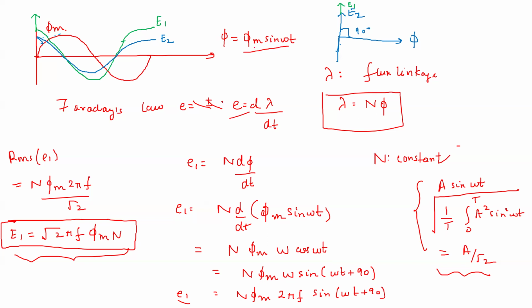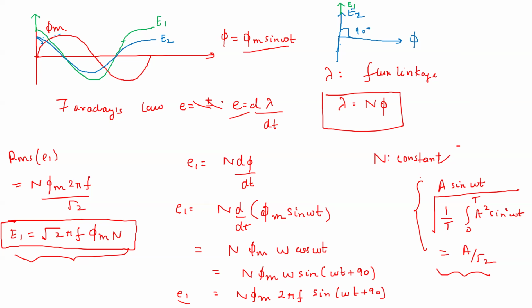So let us suppose we take phi s = phi m sine omega t. You can also take phi m cos omega t. It's not a problem. So for now let us take phi m sine omega t. So what will E1 become? It will become N into d by dt of phi m sine omega t. Because phi m is a constant peak, phi m will come out, and there will be only the derivative of sine omega t. So what is the derivative of sine omega t? It is omega into cos omega t, right?